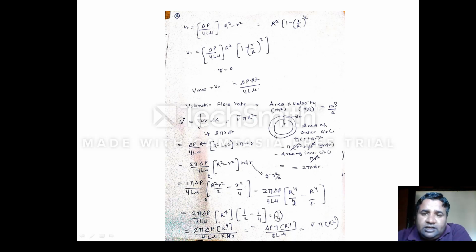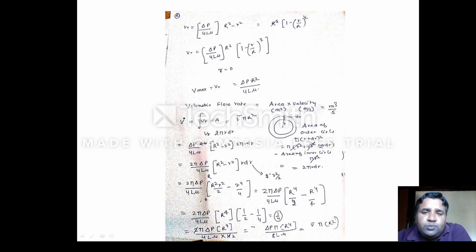Should I re-explain? See, this is the small distance, small r. This is the radius of the inner ring. Over this small r, there is a small thickness, that is dr. So we have to calculate the area of the small thickness. To do that, first we will calculate the area of the outer ring, then we will subtract the area of the inner ring. The remaining quantity will represent the area of this small thickness. So what is the area of the outer circle? Pi into r plus dr whole square, minus pi r square is the area of the